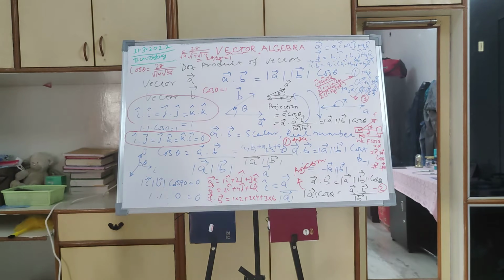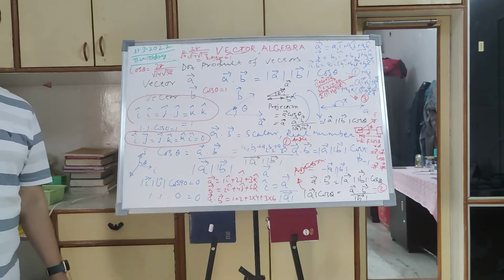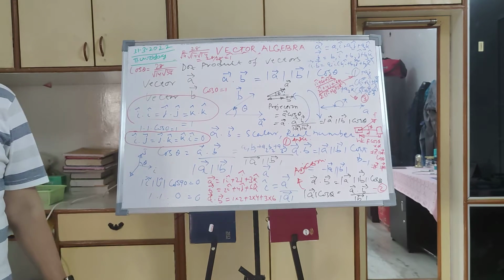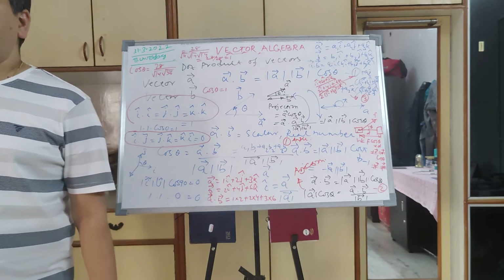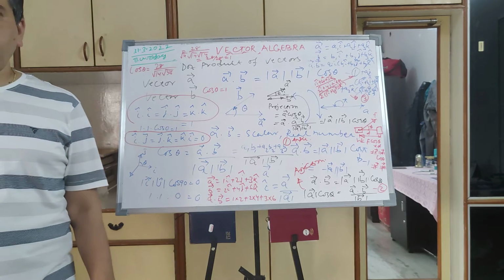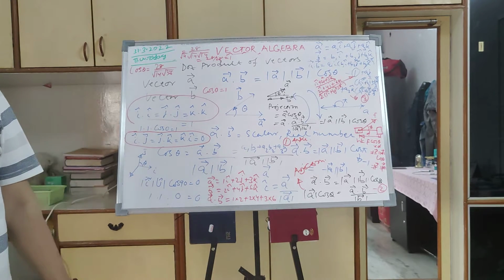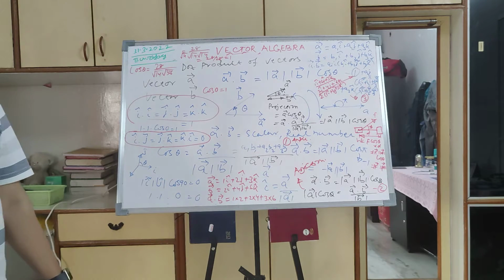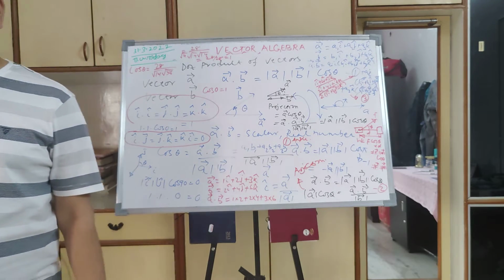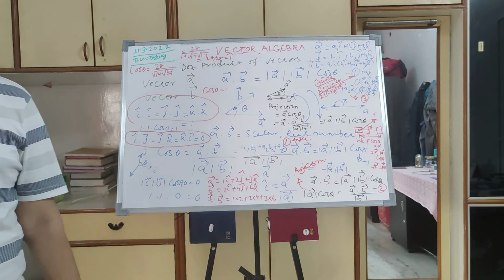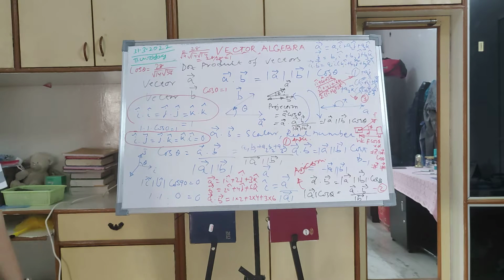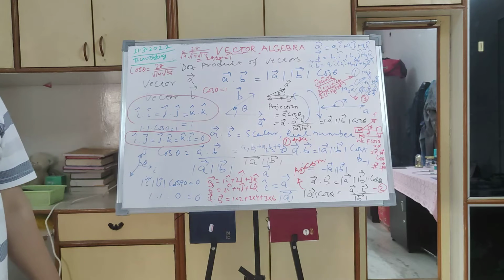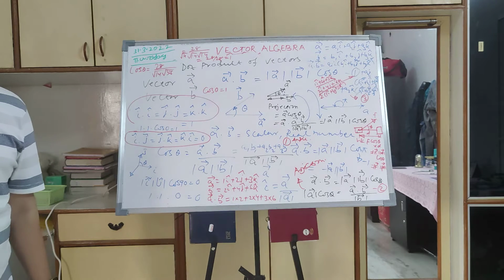Then in the next session we covered the addition and subtraction of vectors, and multiplication of a vector by a scalar. Those are very simple things. Then parallel vectors: the two are parallel, the magnitude can be different, but if the angle between them is zero, then it's a parallel vector.